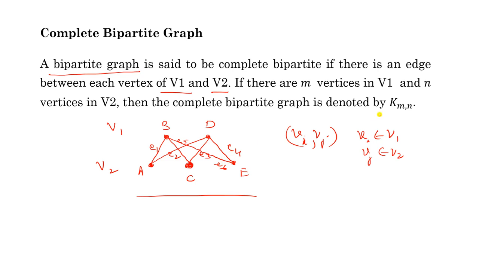A complete bipartite graph is denoted by Kmn if m vertices are in V1 and n vertices are in V2. So we can write this graph as K32 or K23. It depends on the choice: if you choose V1 equal to this, then you will write it K23. If you choose V1 equal to AC, then you can write it K32. Both are same. In general, you can write Kmn equal to Knm.